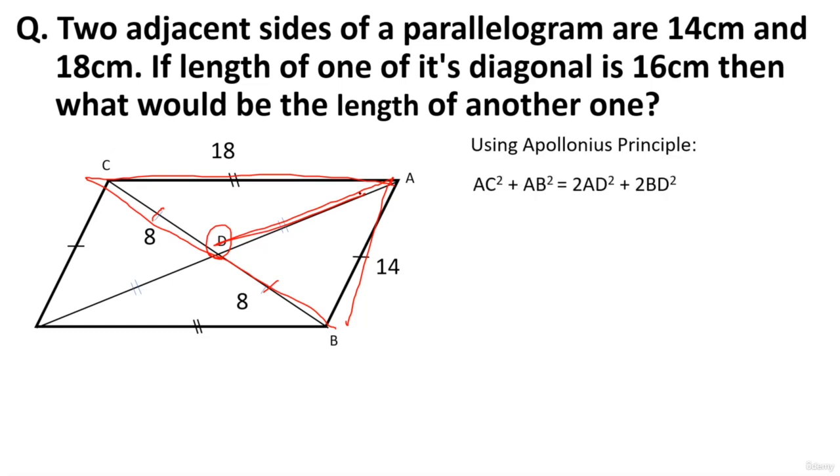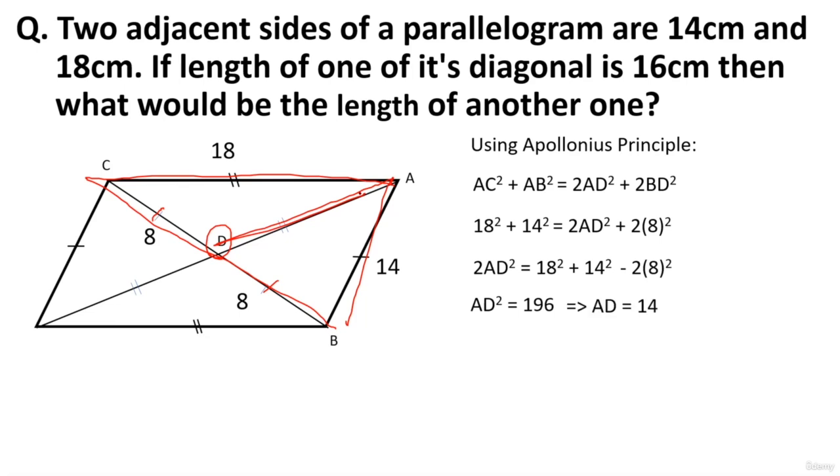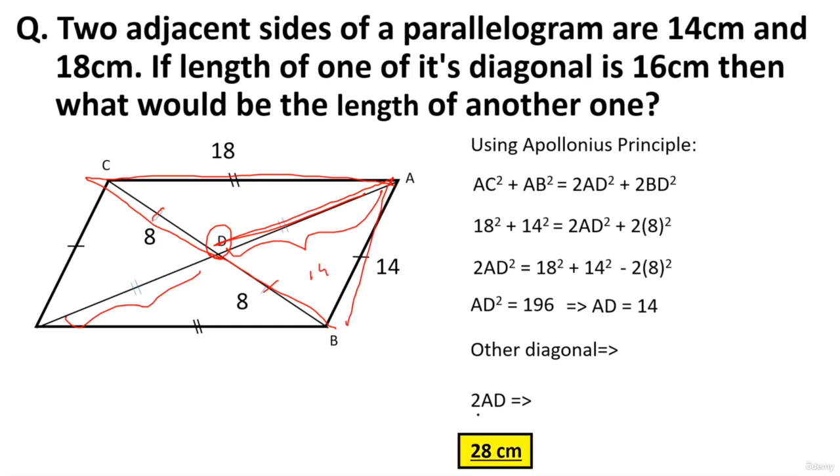AC square plus AB square will be twice AD square plus twice BD square, or you can write it as DC square, or BC upon 2, it's the same thing. That is 80. So plugging in the values, you get AD square is 196, or AD is equal to 14. Now the other diagonal is nothing but double of 14, because this is only half the diagonal that we found as 14. So the complete diagonal is 14 into 2, 28. That's the required answer in this case, right? As simple as that.